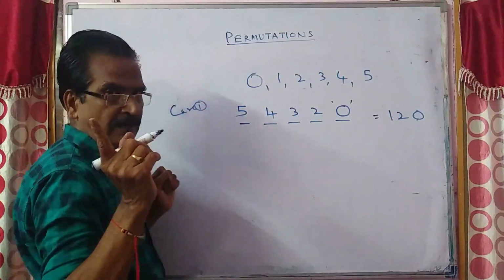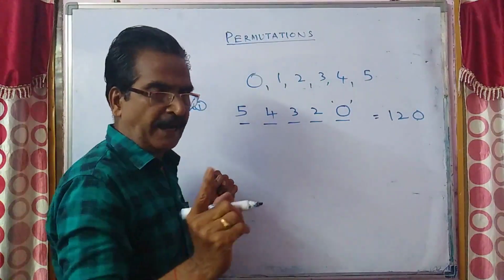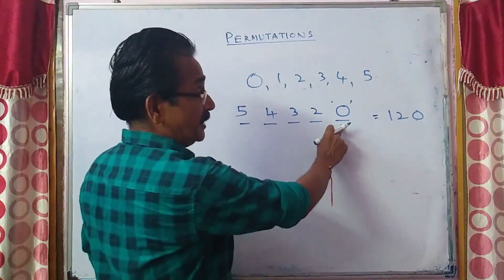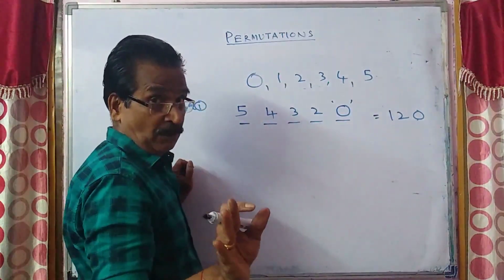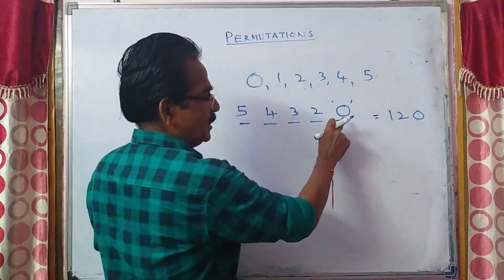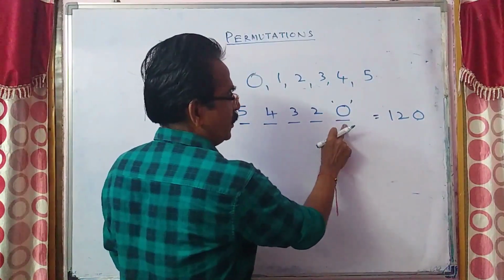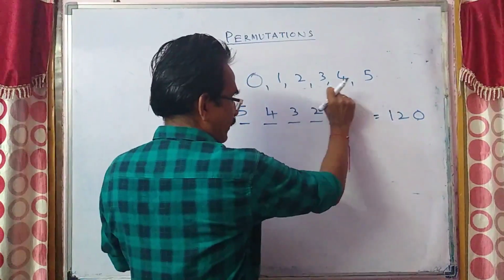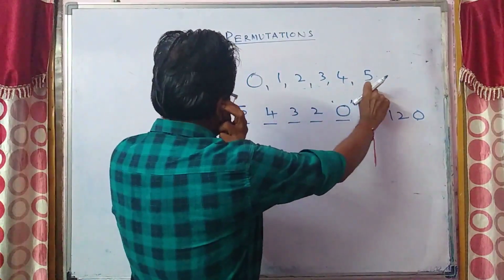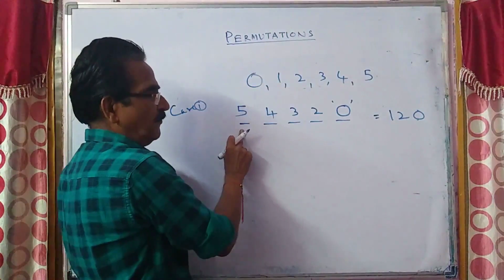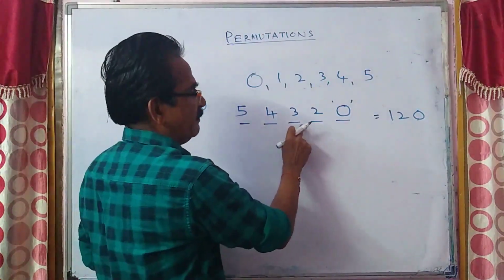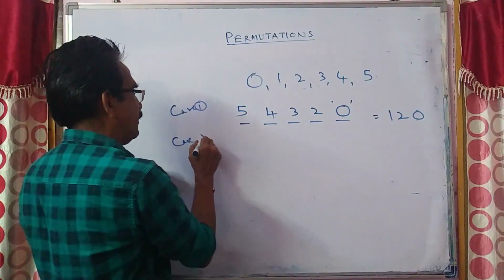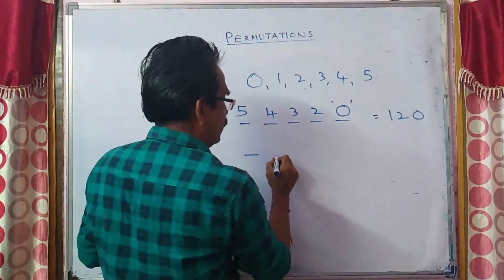We want the 5-digit numbers which are divisible by 5. So divisible by 5 means the units digit must be either 0 or 5. If you place 0 here, you are left with these 5 digits. So the first blank can be filled in 5 ways, 4 ways, 3 ways, 2 ways, without repetition. That point I was forgetting, sorry.